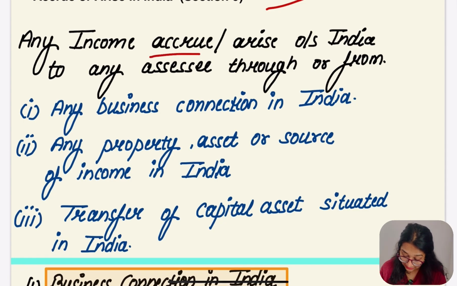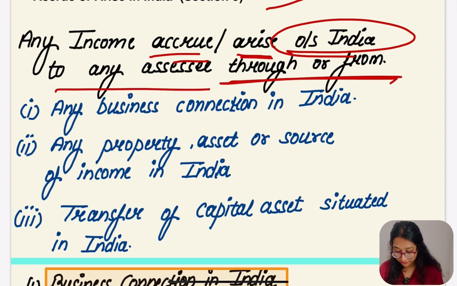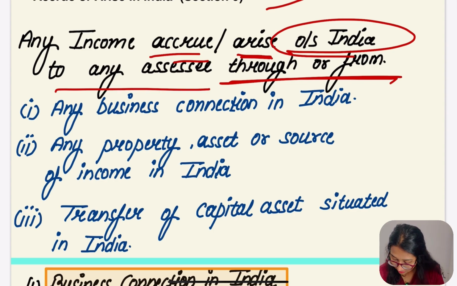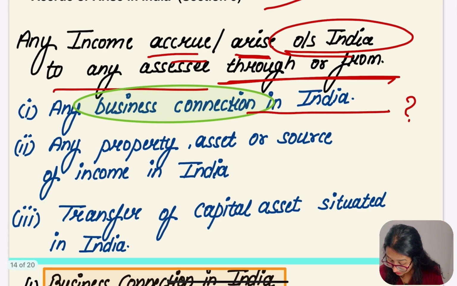Any income which accrues or arises outside India, through or from any business connection. Number 4 says any business connection in India. Now we have to understand the meaning of this. Let me mark it. What is business connection in India? That's it. Let's go for the other topic.